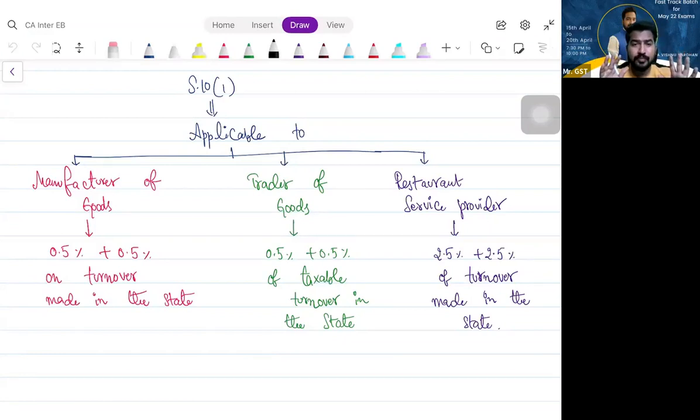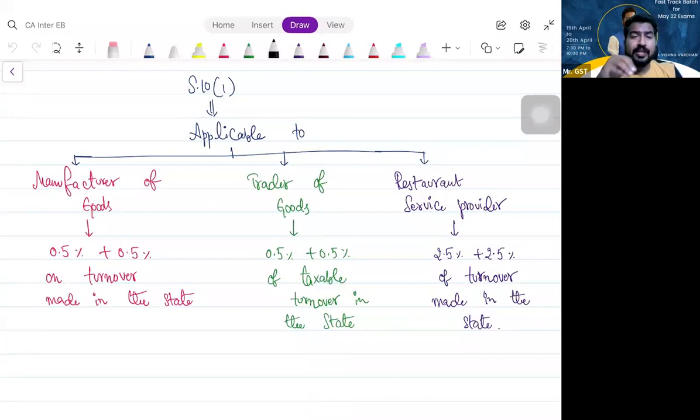Correct? Section 10 says, if you have multiple registrations, you cannot go with composition scheme for one registration and normal scheme for another registration. You cannot do that. The law says if everybody going with composition scheme, okay, fine. Or everybody going with normal scheme, fine. One going with composition scheme, one going with normal scheme, it is not allowed.